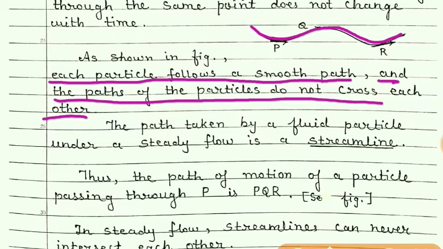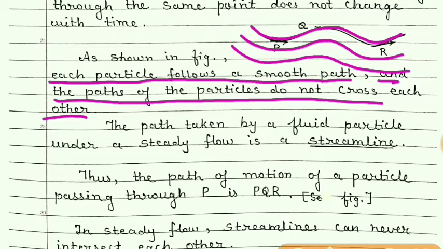Means if we take another streamline, then these two streamlines will never intersect each other in a steady flow. So these are the streamlines and they will not cross each other.